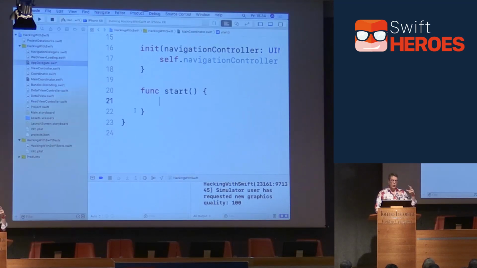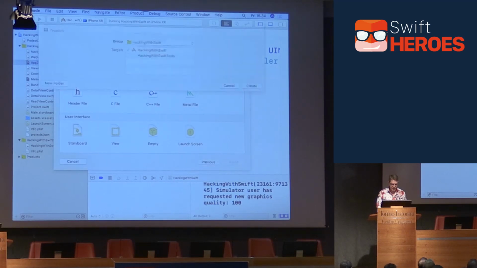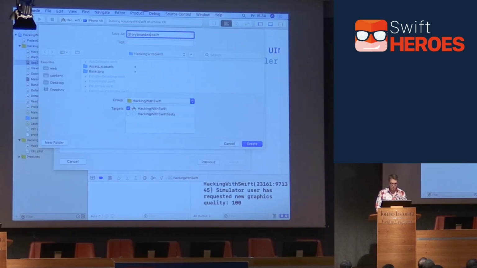Now, when working this way, I nearly always add a really simple protocol to make creating view controllers from storyboards easily. It means you can use storyboard or use code, and it'll just figure it out regardless of the two, which is very nice. So press Command N, another Swift file. This thing is called Storyboarded.swift.